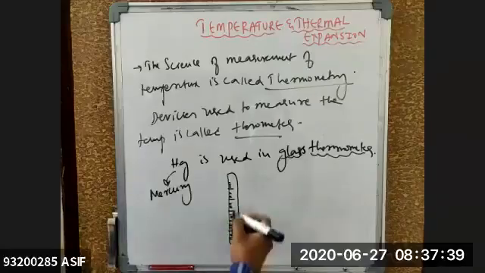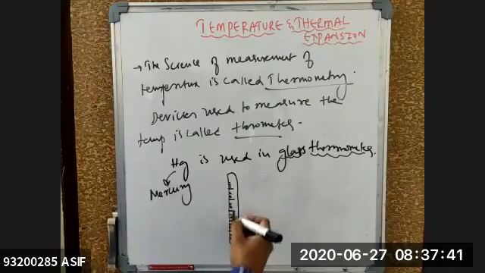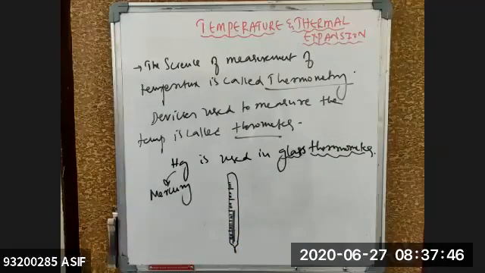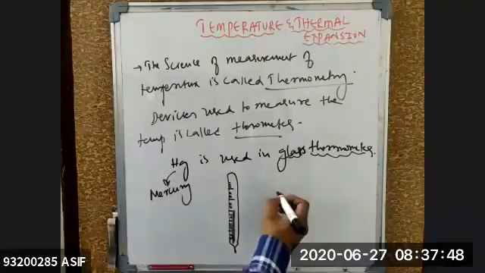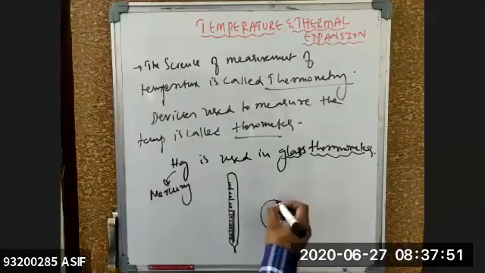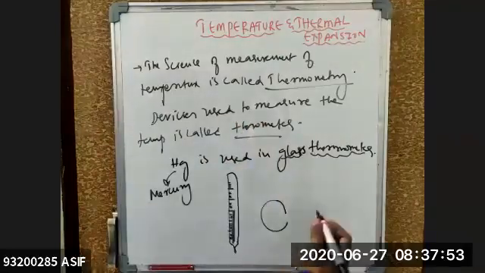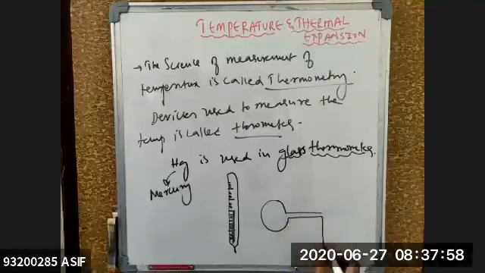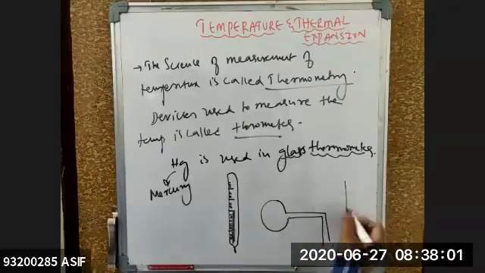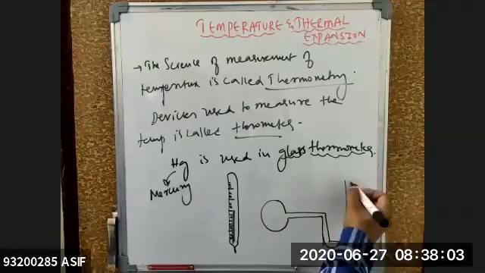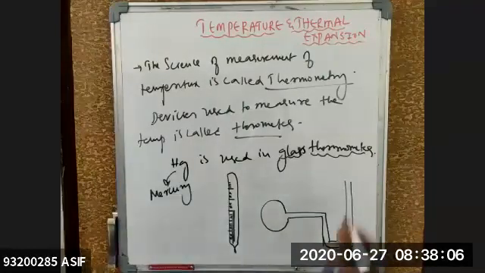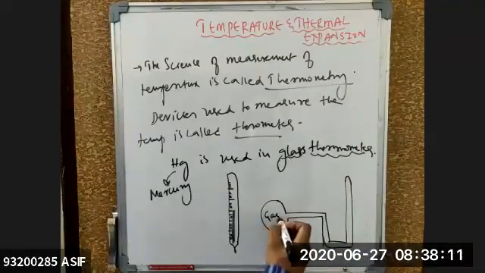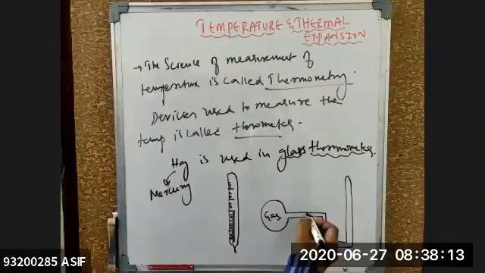So this black one is known as mercury, beta, which indicates when the temperature is increasing or decreasing, by rising and falling. That is about the glass thermometer. We also have a pressure thermometer, something like this. We'll do this in detail later, don't bother. I'm roughly giving you the diagram so that you get an idea of how the gas thermometer will look. Here it will be closed, and in this one we will use gas. And here mercury will be filled.